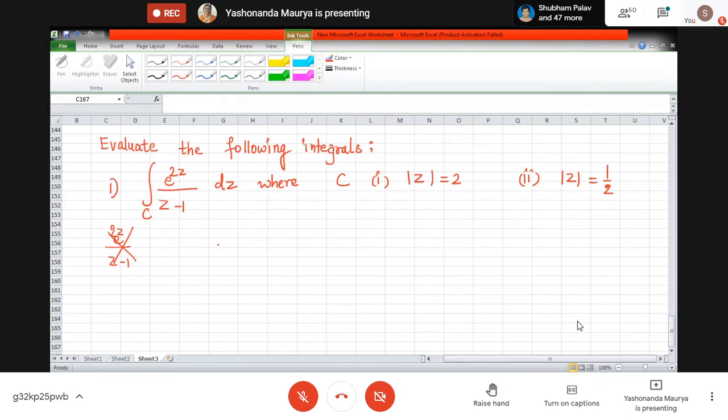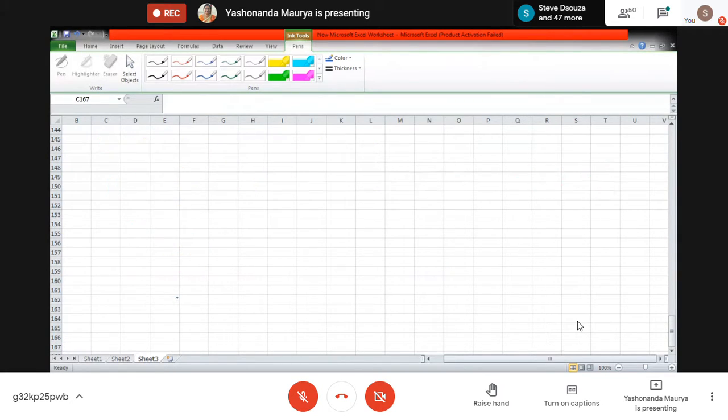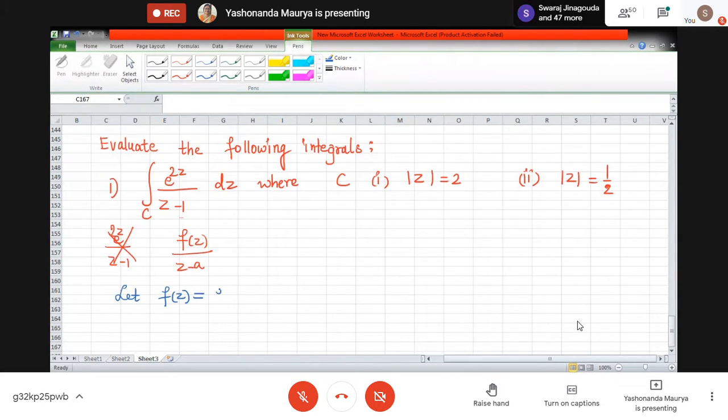For this expression, the only problematic point is 1. Or I can compare it with the z minus a form. Therefore, let f of z be equal to e raised to 2z.